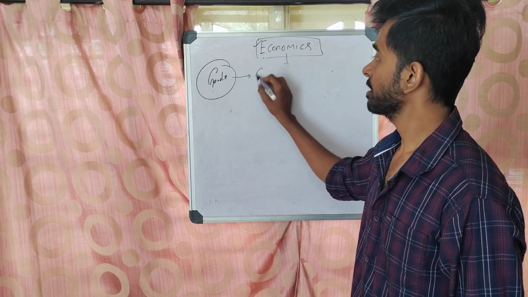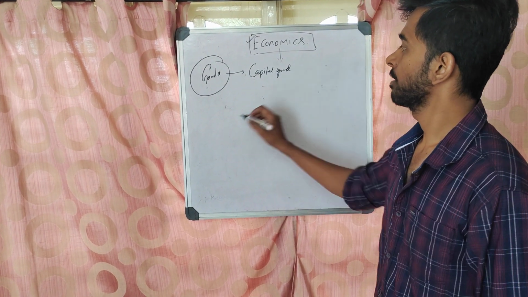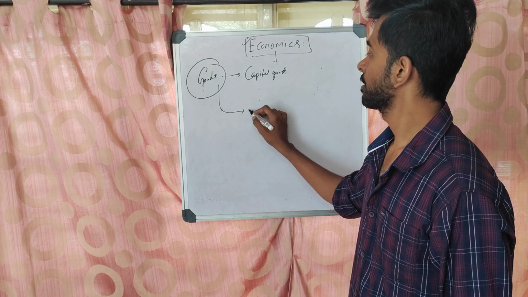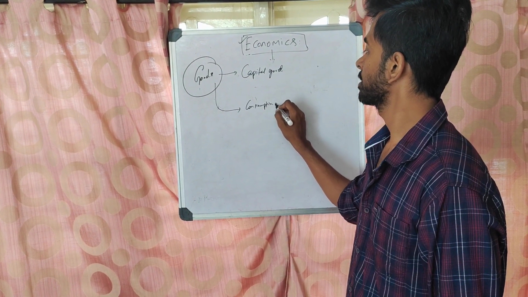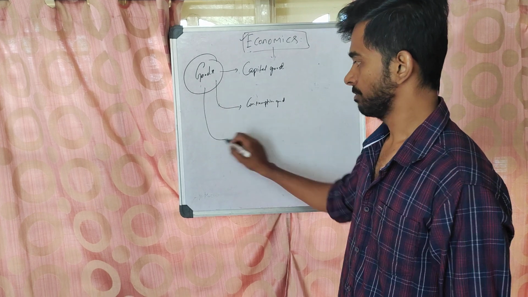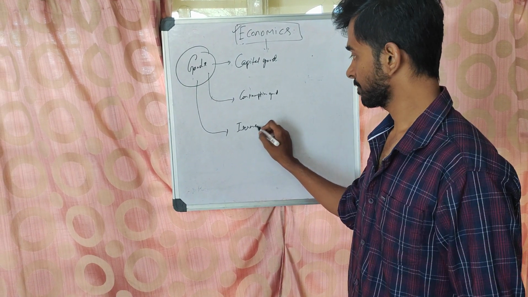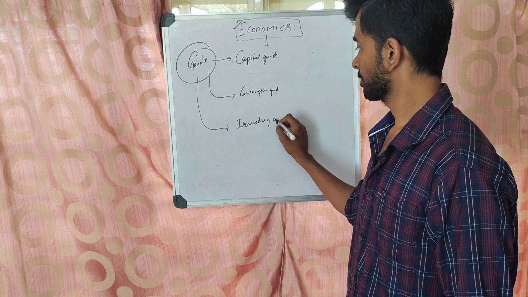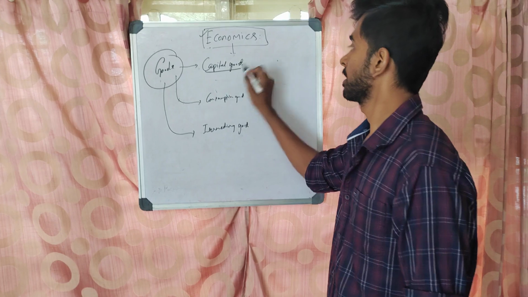Different types of goods: one is capital good, the other is consumption good, and the third one is intermediary good. What is this capital good?